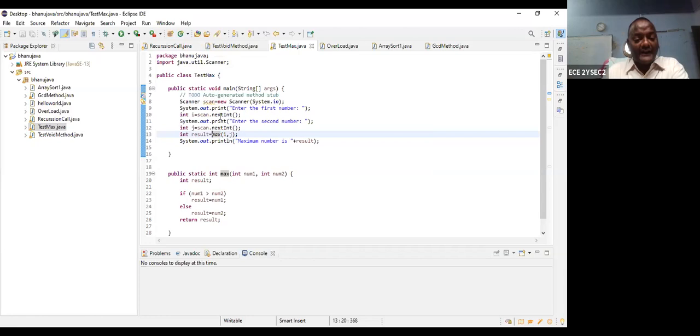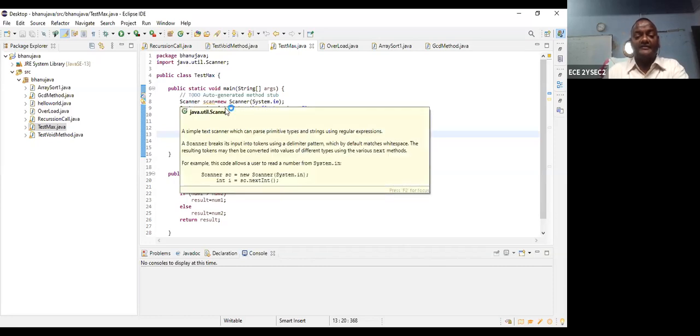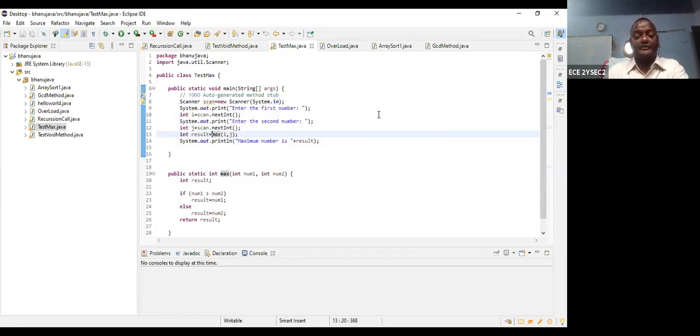So I repeat, to accept this type of data, you use import java.util.Scanner. The second thing is Scanner scan = new Scanner(System.in). That is for input; you will give the input value. First I write System.out.print, enter the first number. First it is displayed, then you type some number. What happens?